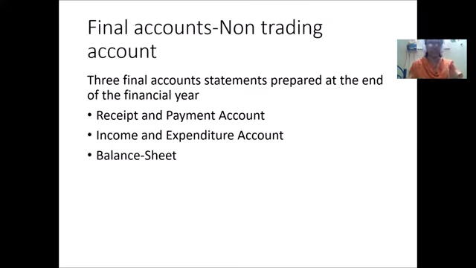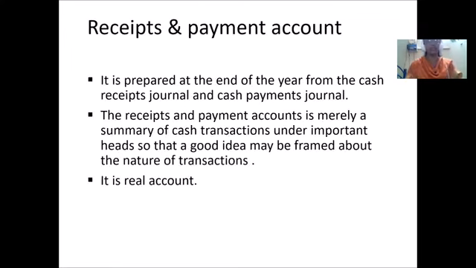Receipts and payment account will be treated as cash coming inside and cash going outside. And income and expenditure account is almost equivalent to our profit and loss account. And balance sheet is similar to our commercial entities.